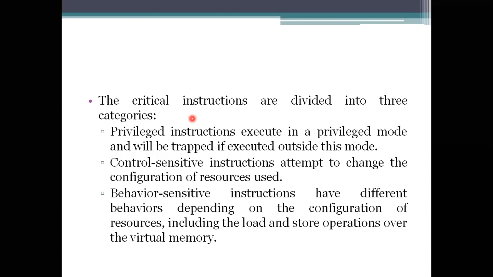The virtual machine monitor will take care of the privileged instructions. If they are unprivileged, there is no need to give permission to execute them.